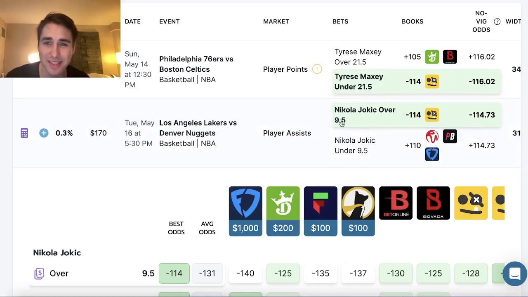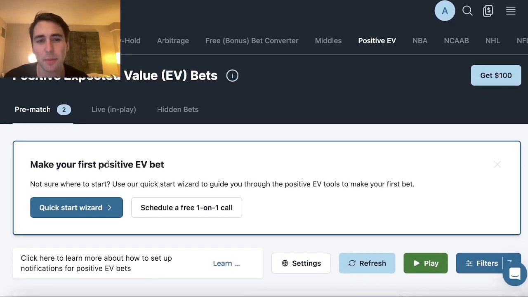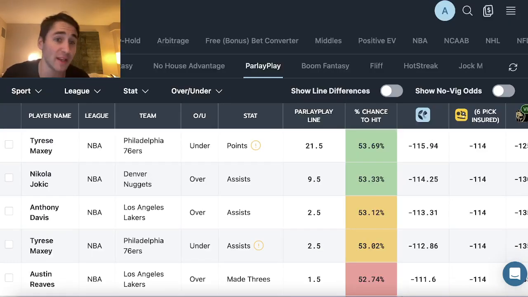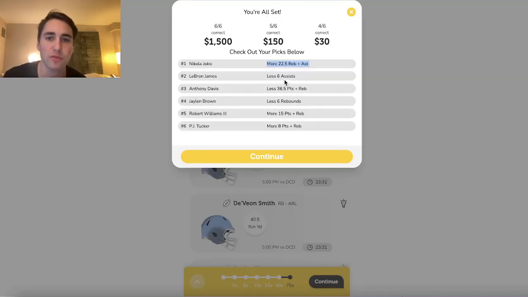You also could have taken his assist line, right? You can see it on the positive EV tool. So this is a profitable bet. Or you can find it on the Fantasy Optimizer, just the plays in green. They're all profitable on ParlayPlay, but I already took his rebound plus assist line. I took his over. And then I took Davis under 36.5 points plus rebounds, LeBron under 6 assists.